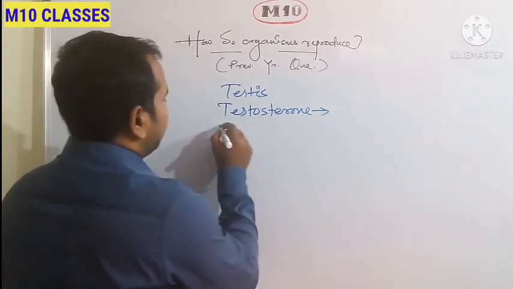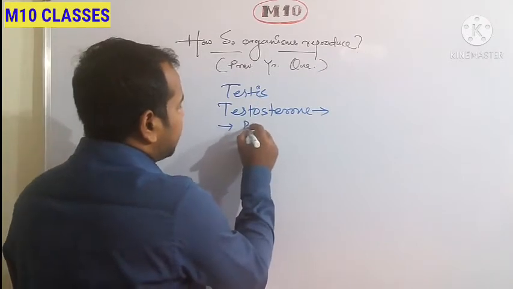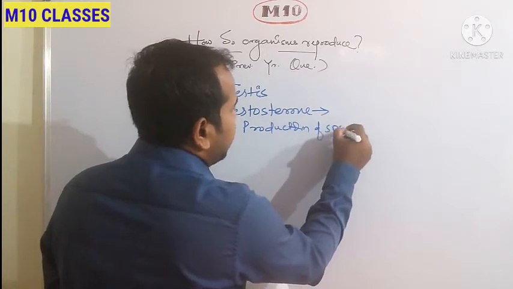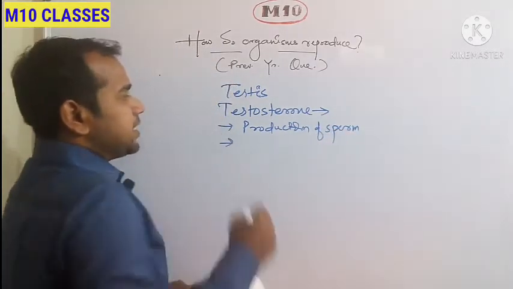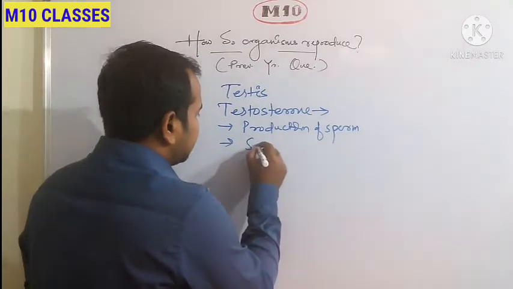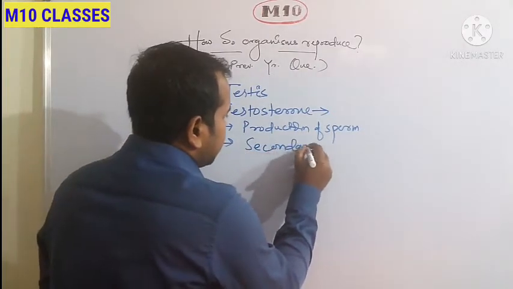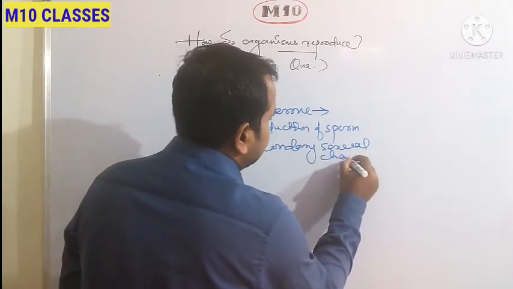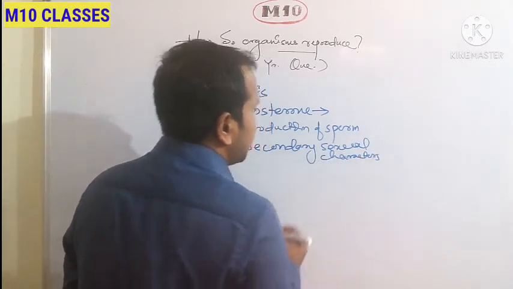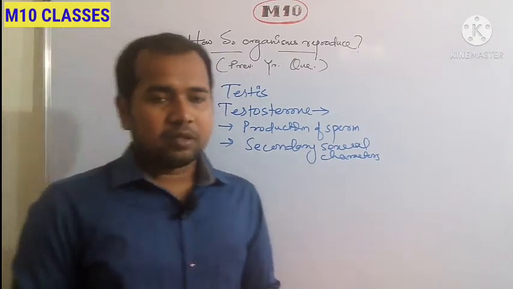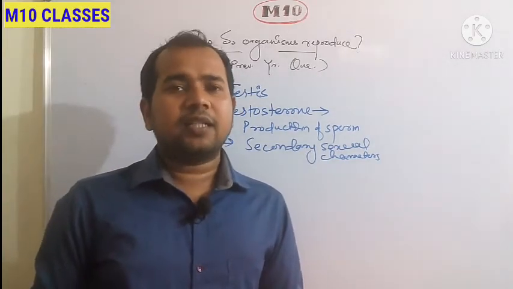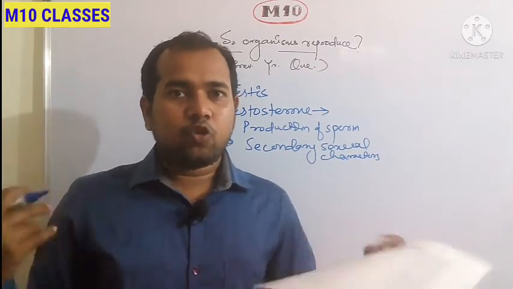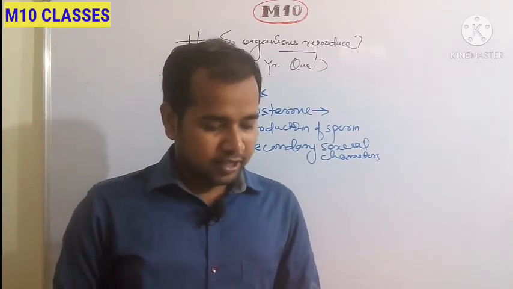So this testosterone, first of all, regulates the production of sperm in the male body. Second, it regulates the secondary sexual characters in the male body. You know the secondary sexual characters, that is your appearance, like your beard, the voice, and the shoulders. All these are secondary sexual characters.